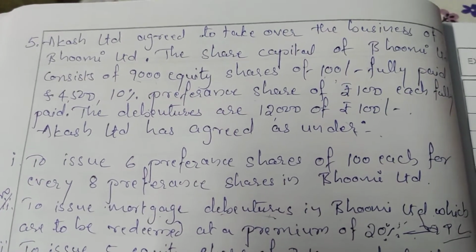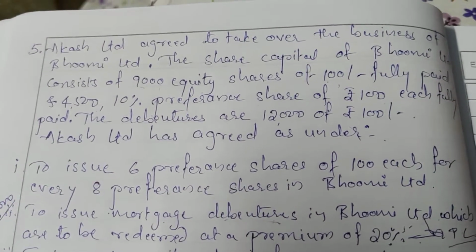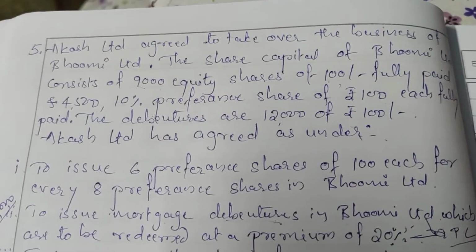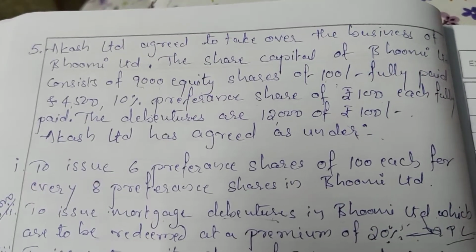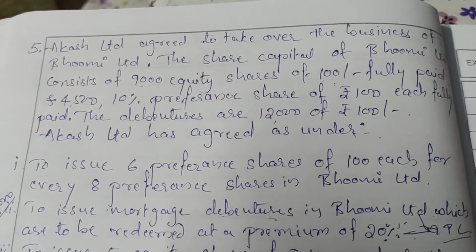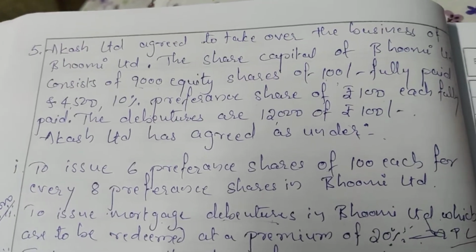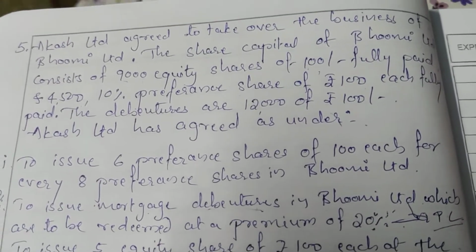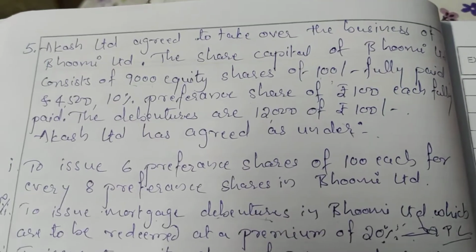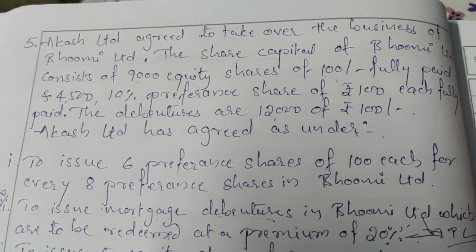Hello students, today I am solving the 2019 Corporate Accounting question paper. It is a 5-mark question on amalgamation. Let us go through the problem.